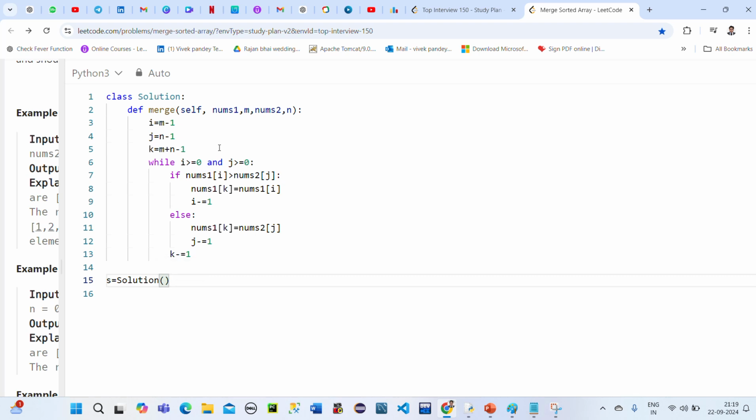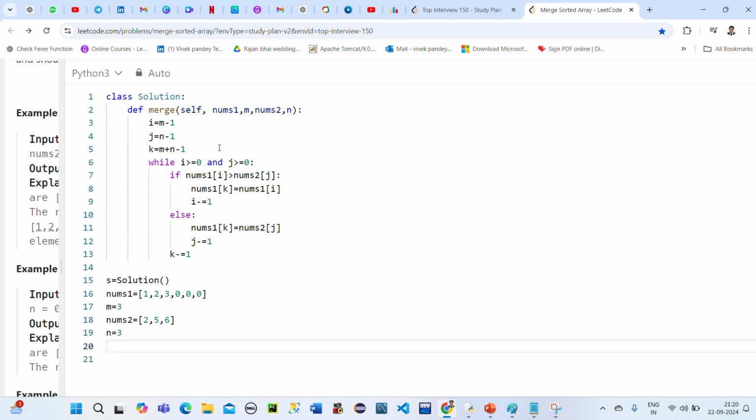Solution, and then the object got created, and then I'm giving nums1 is equal to the list 1 2 3 and then 0 0 0, and then m is equal to 3, and then nums2 is equal to 2 5 and then 6, and then n is equal to 3. Fine, so up to here we are done.